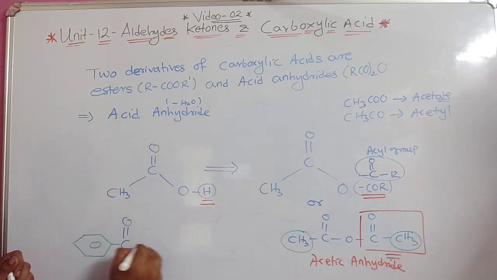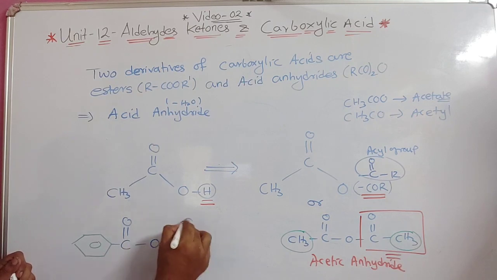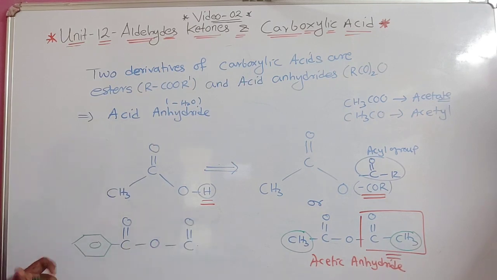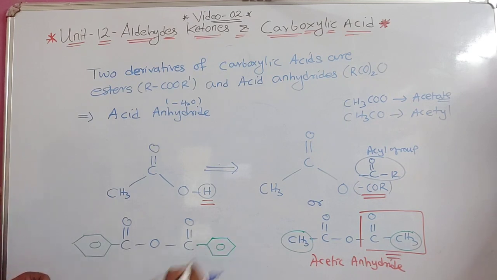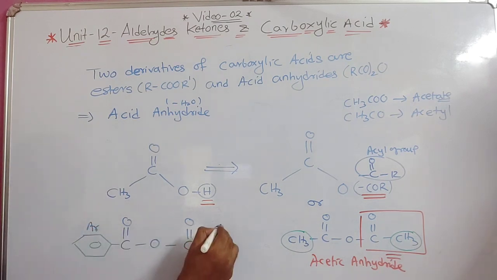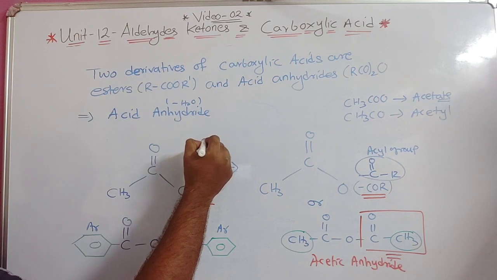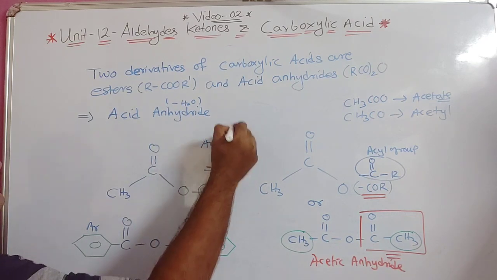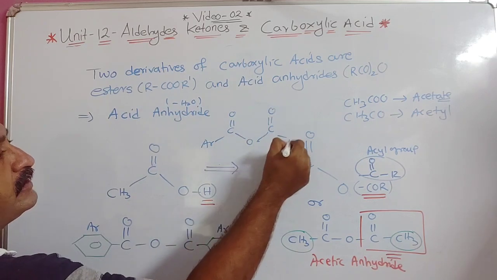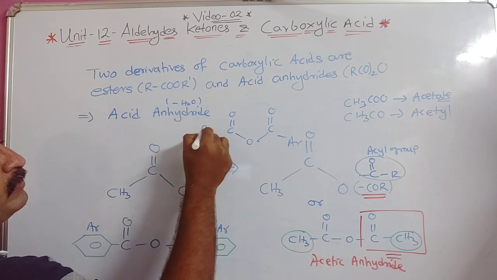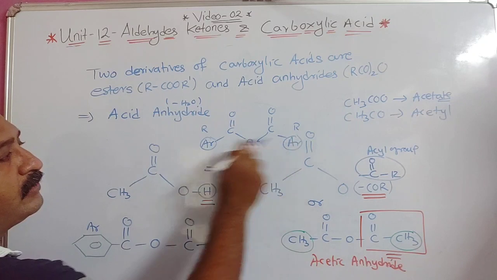C double bond O dash O, C double bond O, and then here dash. If I replace it with two benzene rings, these are your AR. Both are AR. So I can write like this: AR C double bond O dash C double bond O dash AR. Here you can replace R or you can replace AR also.